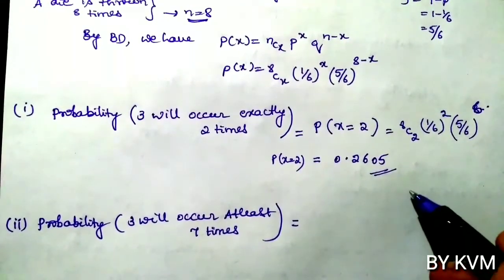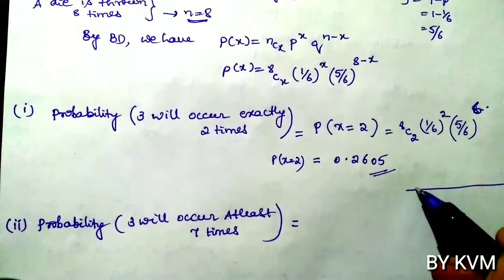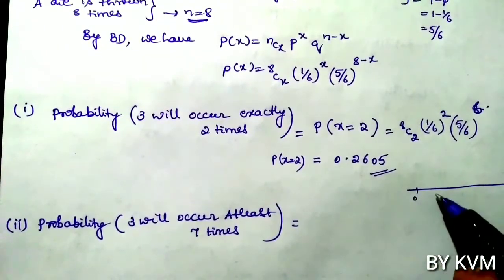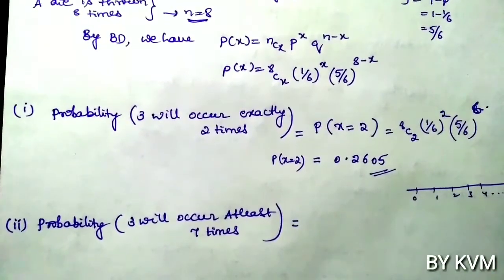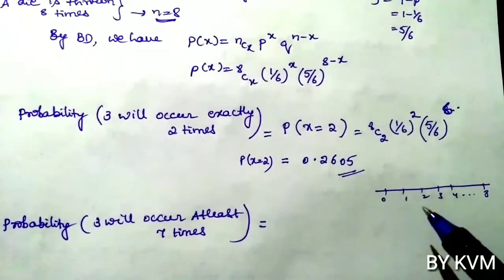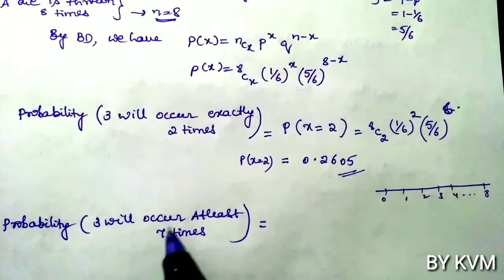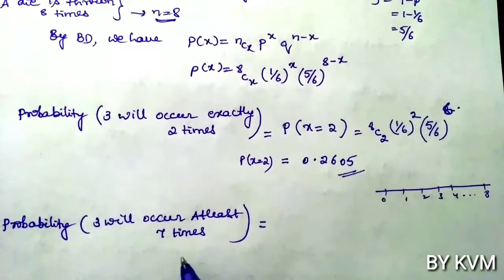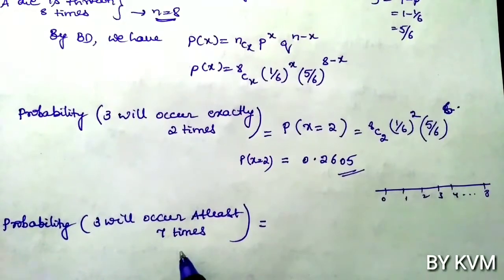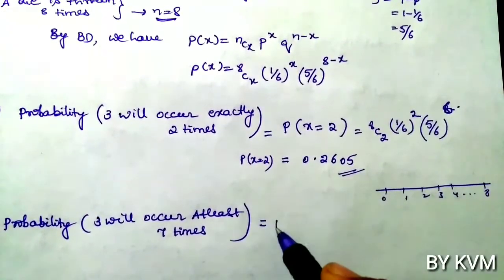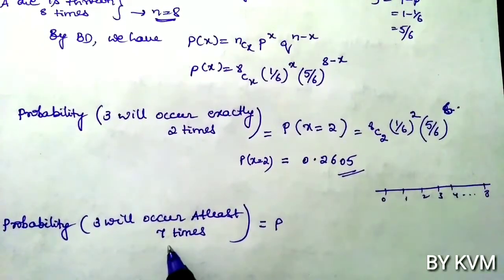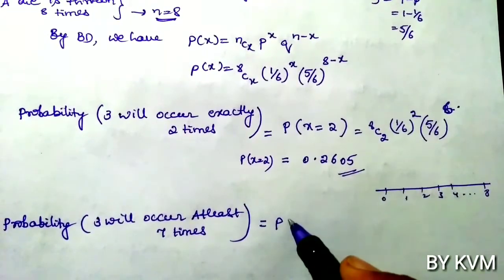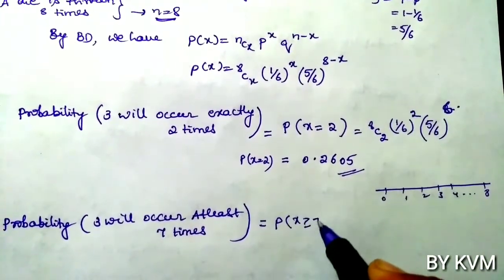So now second case, probability that 3 will occur at least 7 times. So how many times are we throwing the die? We are throwing the die 8 times. So probability that 3 will occur at least 7 times means minimum you should get 3 seven times or more than 7 times. So that is probability of x greater than or equal to 7.